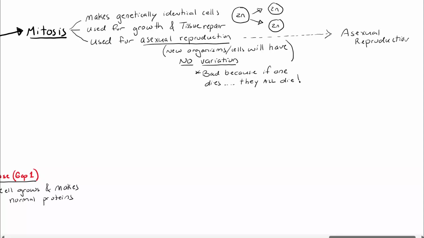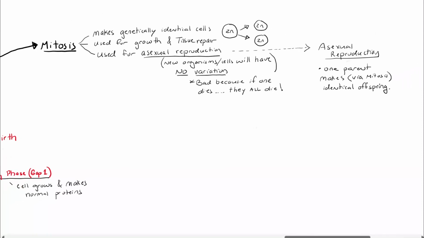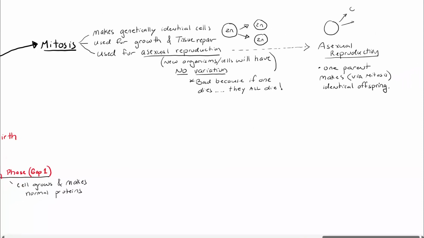Quick note on asexual reproduction. Only one parent is involved, and one parent will make the identical offspring by mitosis. Here are some pictures showing asexual reproduction. This is budding. This is binary fission.